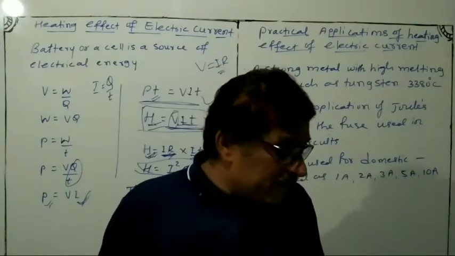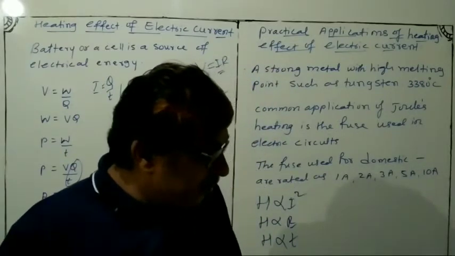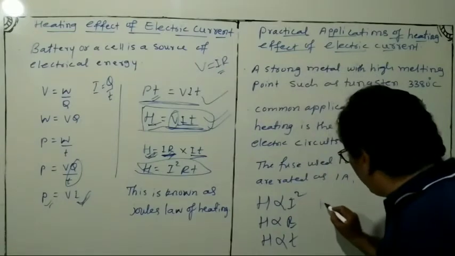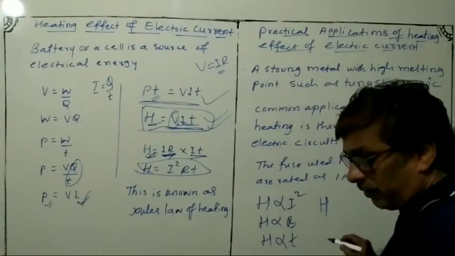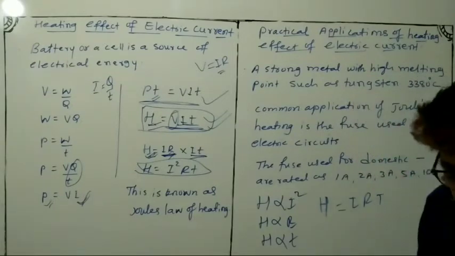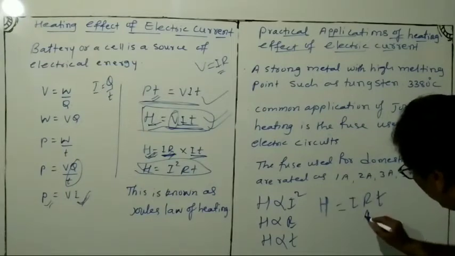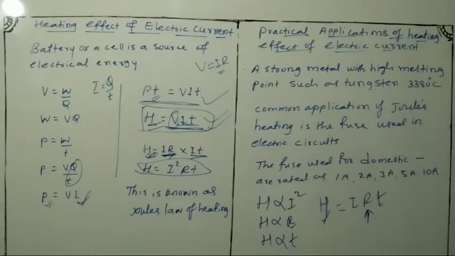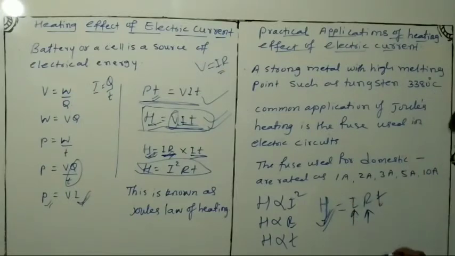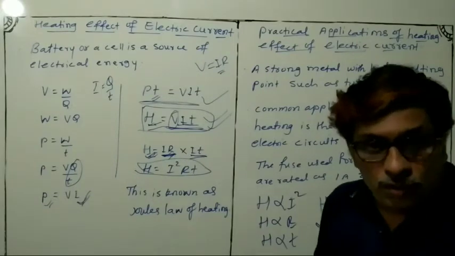Okay, so you know that the heat effect becomes more when H is more. The heat depends upon I square RT. Whenever the resistance is more, the heat will also be more. Whenever I is more, the heat is also produced more. When you increase the time also, the heat becomes more.